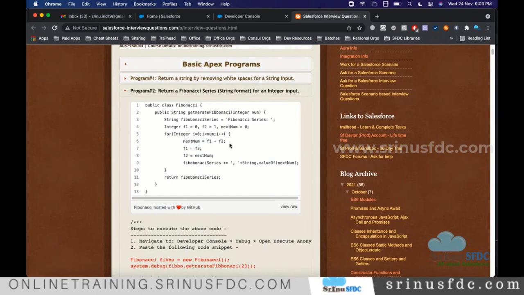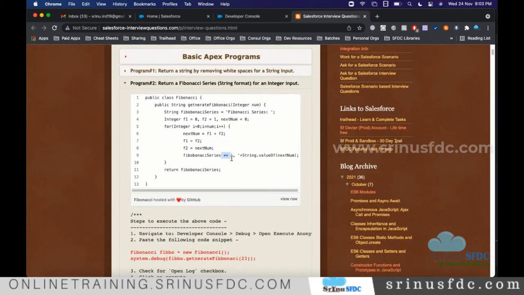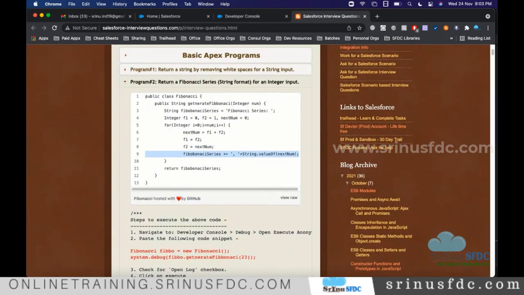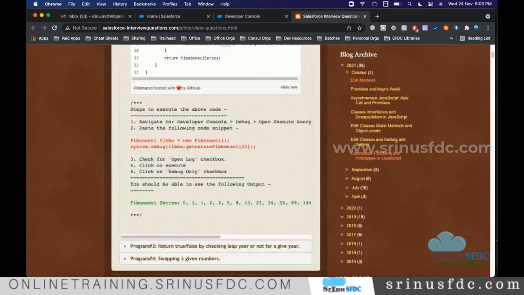Assigning value from right side to left side, and here they are using arithmetic operators, right? And here again assigning. Here also they are assigning. What is this? Arithmetic assignment, right? So the meaning of this one is Fibonacci series is equal to Fibonacci series plus this comma plus this next expression, right? So if you know what we discussed, you can understand this, right? So mostly like that you see, okay?